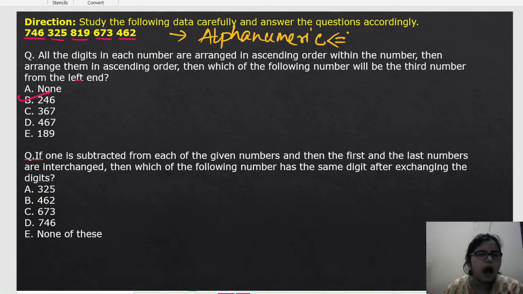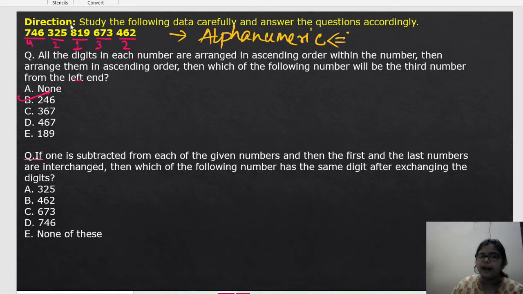See how. Now we have to arrange each of the numbers in ascending order. Here the smallest digit is 4. Here the smallest digit is 2. Smallest is 1. Here it is 3. And here the smallest digit is 2. Yes or no? Okay.